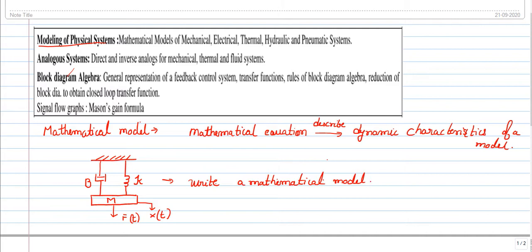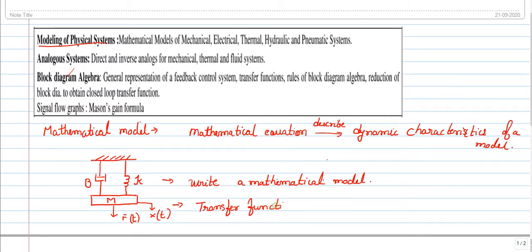In simple words, my input will be f of t, and x of t will be the output. If you want to know the performance of a system, it will be output by input. Remember this terminology in control engineering: the transfer function.